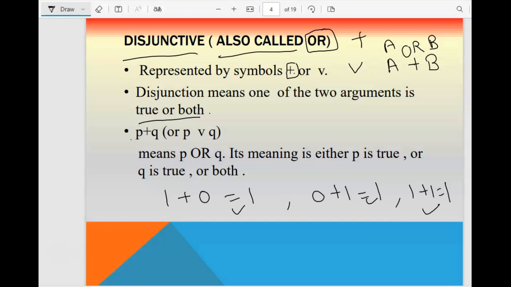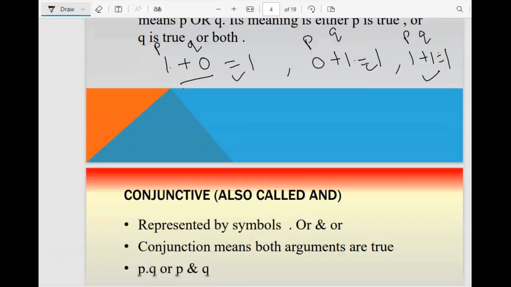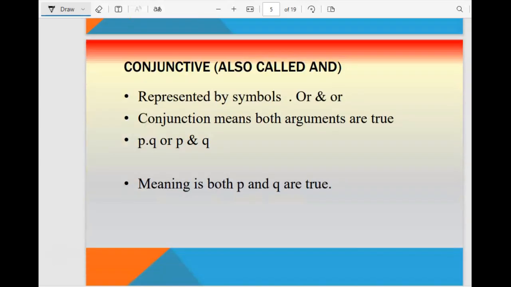Okay. So third one is P plus Q, where P is the first symbol and Q is the second symbol. So P or Q means either P is true or Q is true, or both are true. Here P and Q both are true, so this is giving you the correct answer. This is disjunction. Now we will go for conjunction, also called and, represented by the symbol dot.